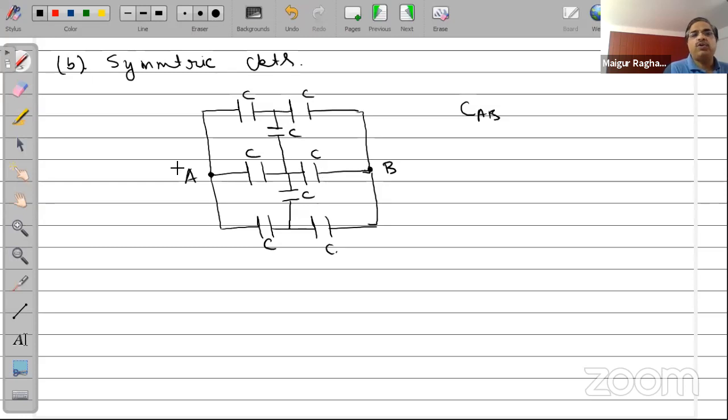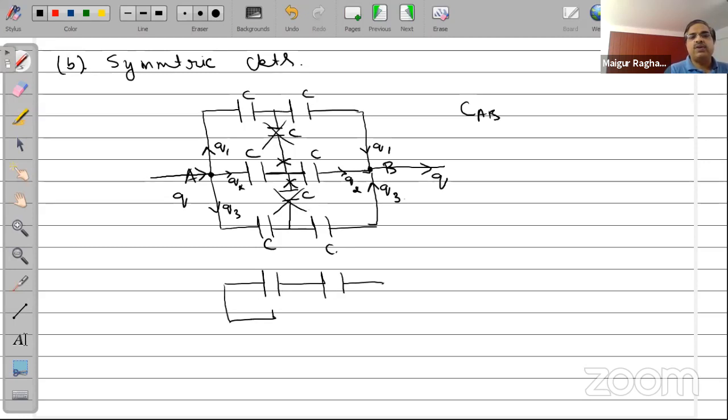Now, in a circuit like this, what you can always assume is if there's some amount of charge coming in here, that will get redistributed as Q1, Q2, and Q3. All of them will again combine to give you back a charge Q. So this charge here will be Q1, this will be Q2, and this will be Q3. Since the same amount of charge Q2 is there here, the same amount of charge will go to this capacitor. Hence, there is no charge flowing through this connection. You can remove this connection. In other words, these two capacitors can be removed. Now, if you do that, then the circuit simplifies so easily.